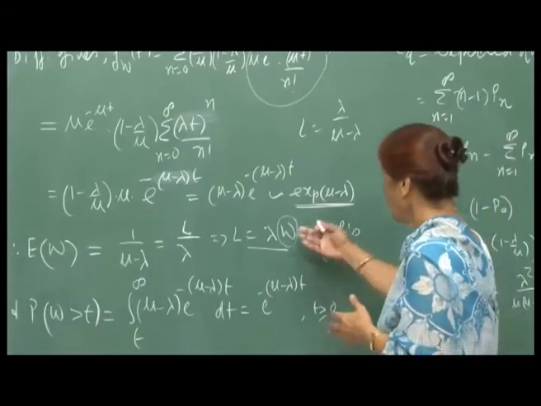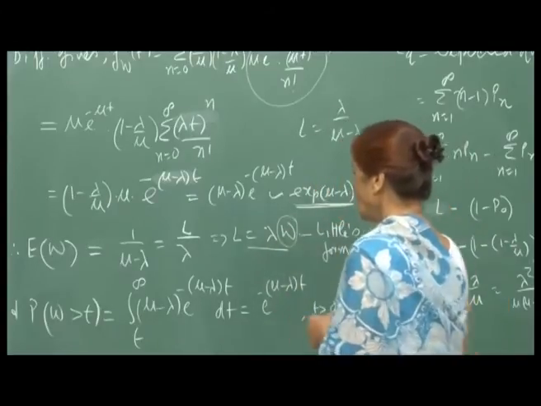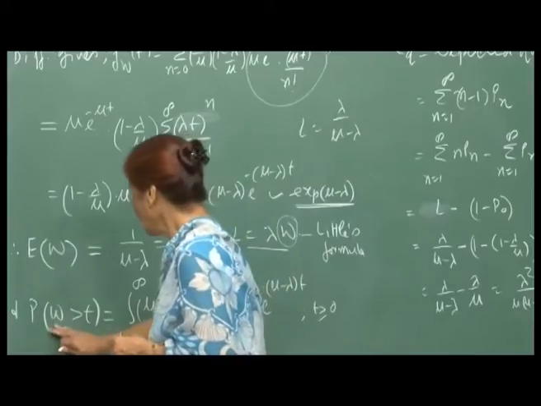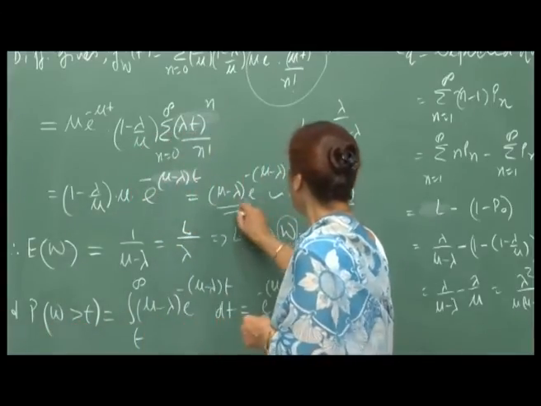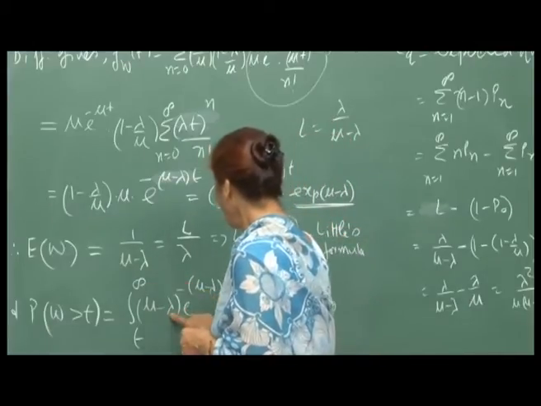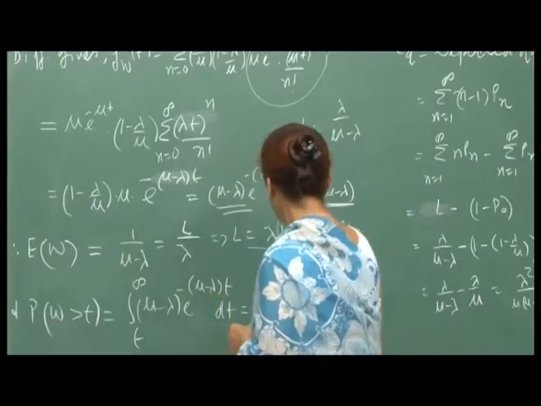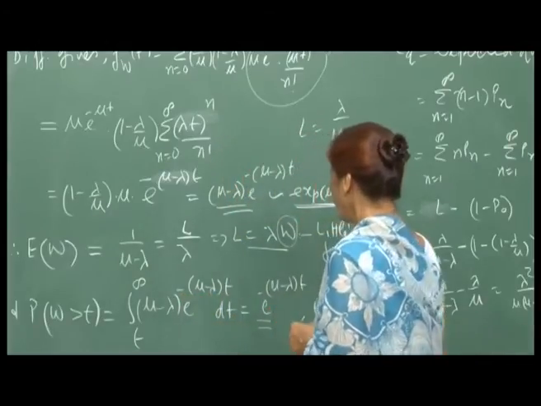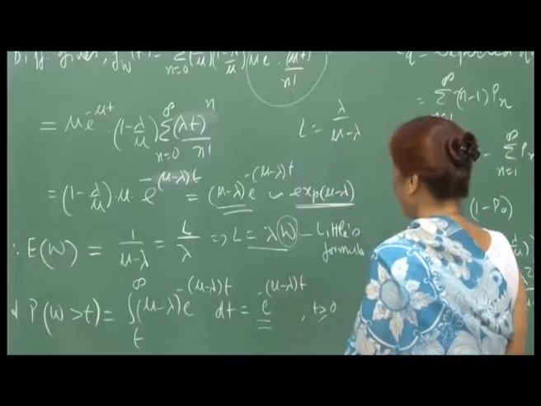So, this again you can say out in words. Okay. And then if you want to find out the probability that W is greater than t, then since we have the PDF for W, this will be the integral from t to infinity of (mu - lambda) e^{-(mu - lambda)t} dt, which we know is e^{-(mu - lambda)t}.